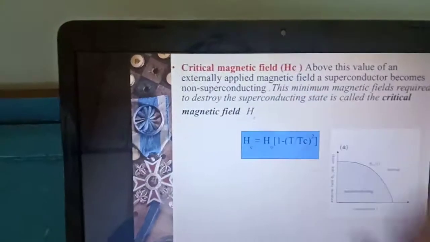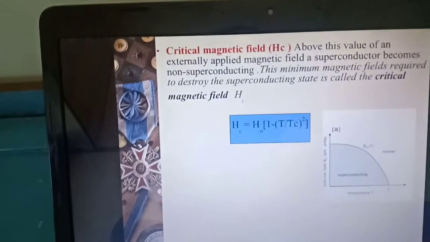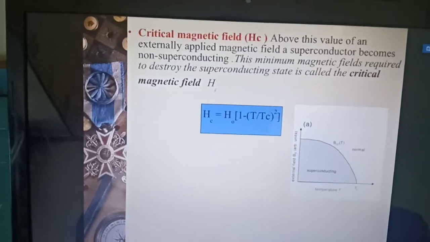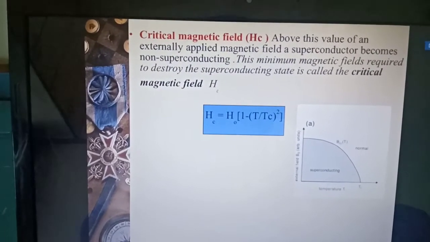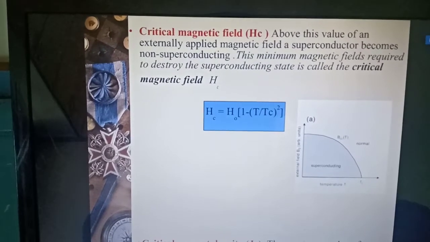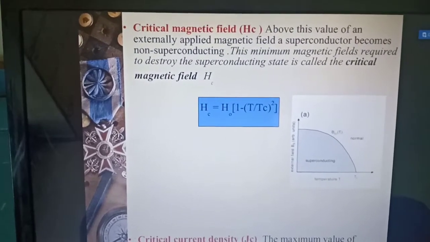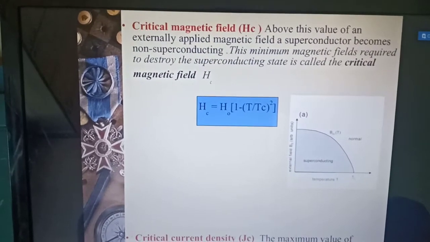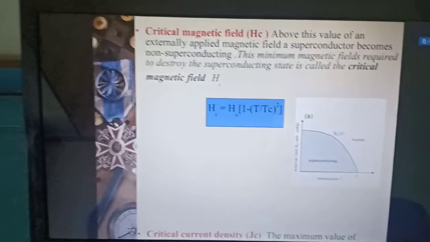Now let us see the second parameter, that is the critical magnetic field. Above this value of an externally applied magnetic field, a superconductor behaves as non-superconducting. This minimum magnetic field required to destroy the superconducting state is called the critical magnetic field.